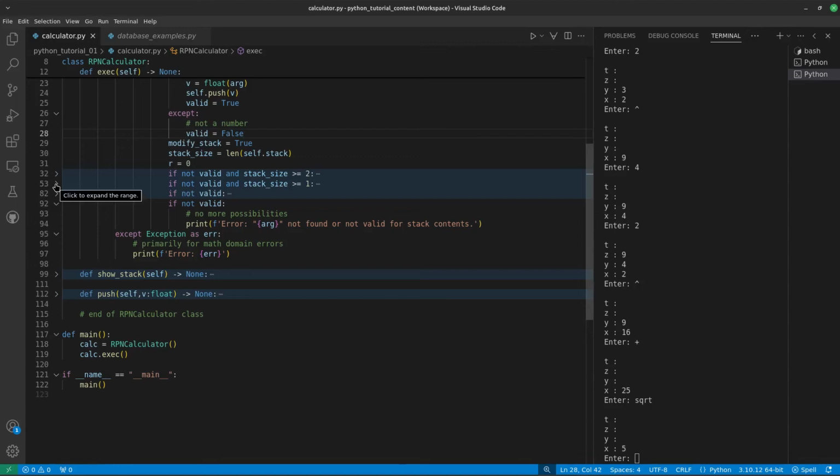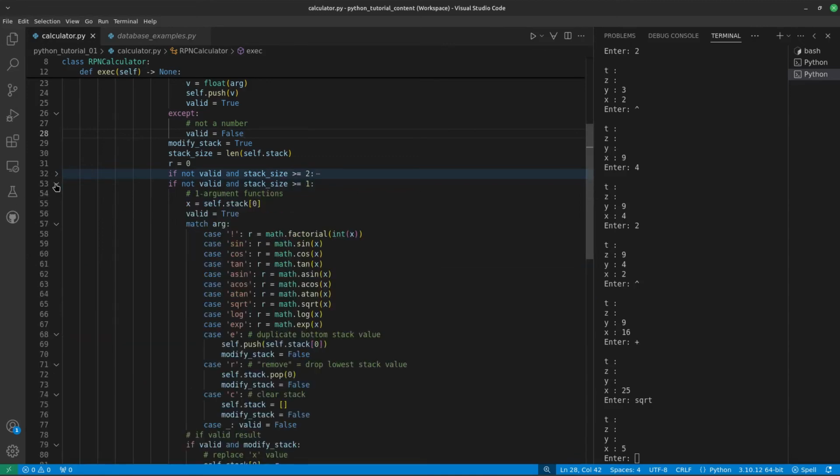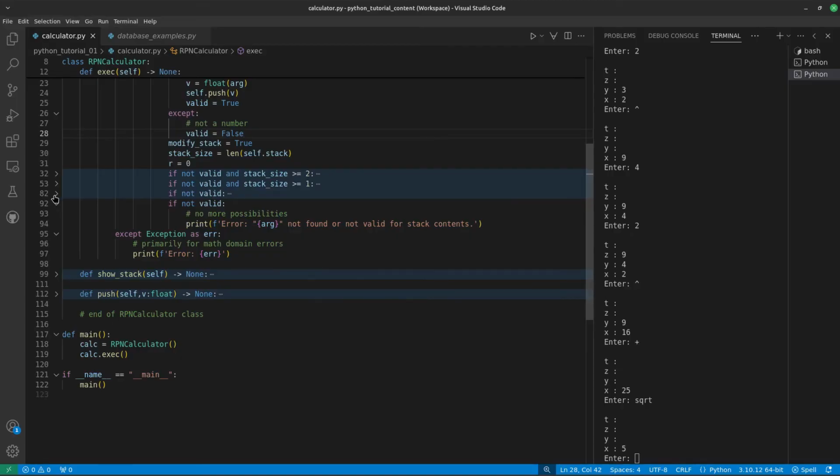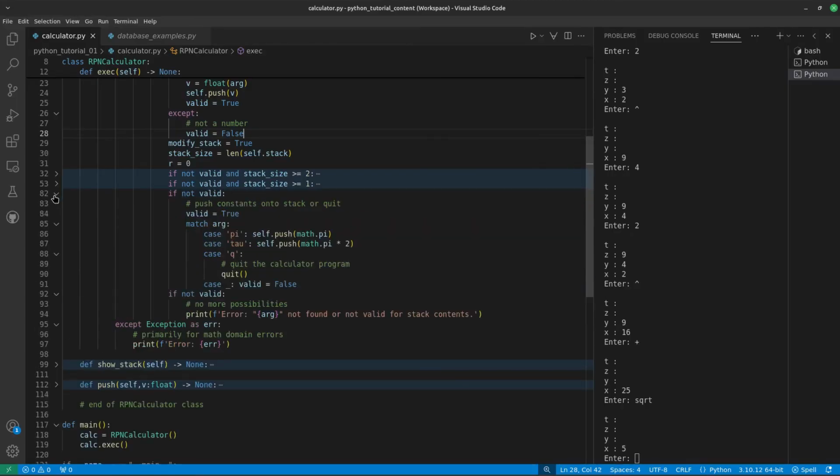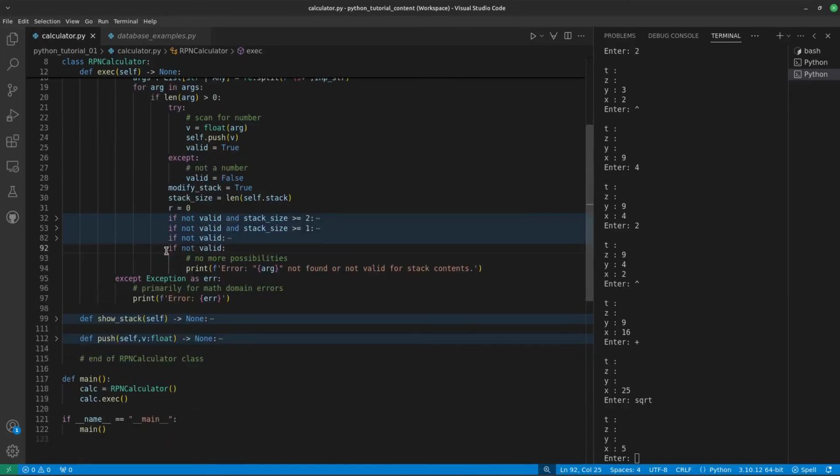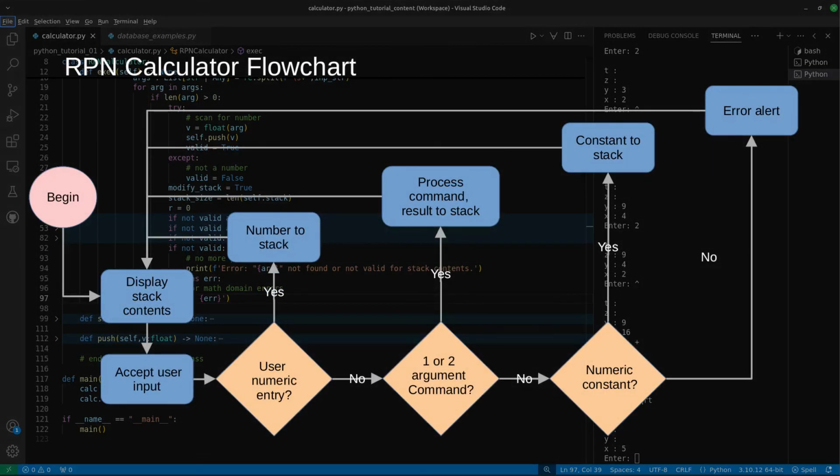If the token isn't in that list, the one argument list is tried next. If that fails, the program compares the input to a list of constants, or a quit command. If all the tests fail, an error message is printed and the program accepts a new command. This means the valid flag tracks the program state, and if no valid results are found, the program prints an error message and then accepts a new entry. I created this example to show how quickly a Python program can become more complex and more useful.